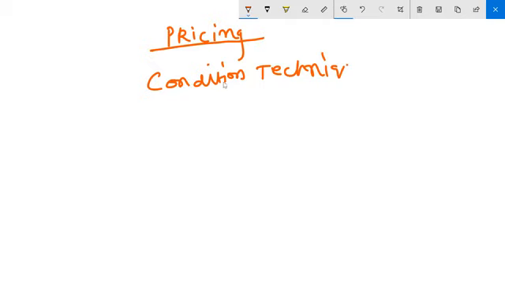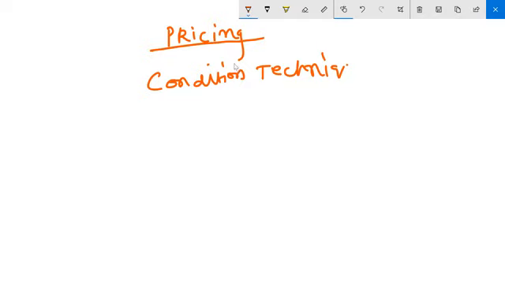See, SAP's success is condition technique. Is condition technique used only by the SD module? No, many modules use condition technique. It is used by FI, it is used by MM, it is used by PP. Many modules use condition technique, not only SD. In interviews, they ask this question: is condition technique used only by SD or any other module? Any other modules also use condition technique.